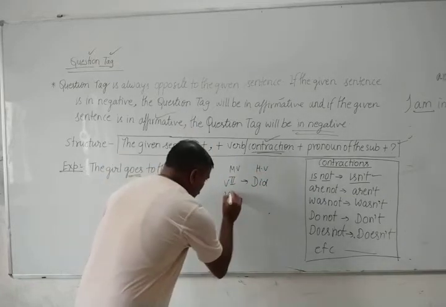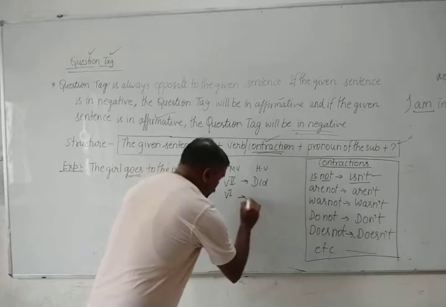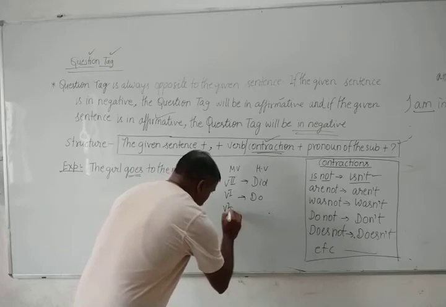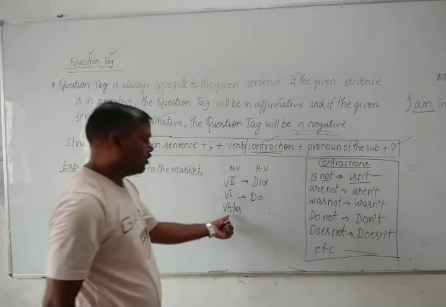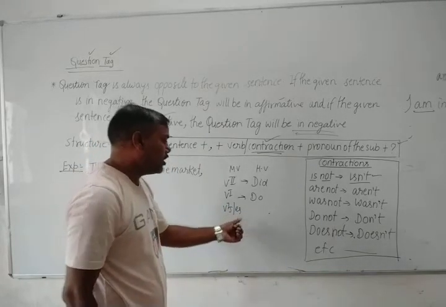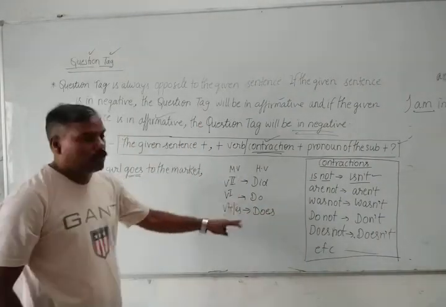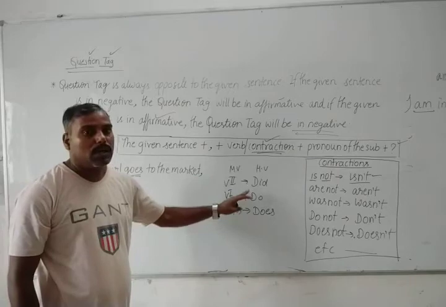If you have the first form as a main verb, do is the helping verb. If you have the first form plus s or es, in that condition does is the helping verb. That's your formula to take out the helping verb from the main verbs.